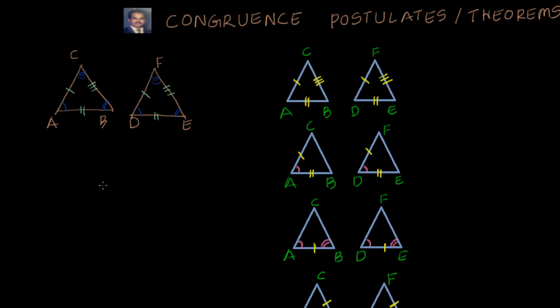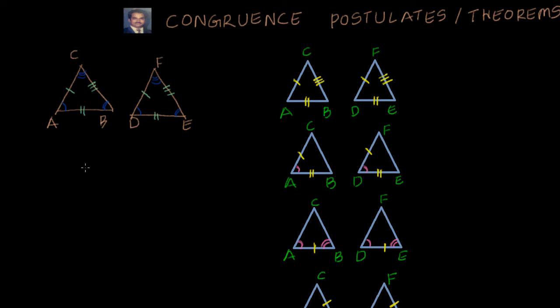Okay. Now in this video we will look into the congruence postulates or the theorems. Why exactly do we need these postulates? See, suppose you have a problem where you have the information only partially. You don't have the information that all the sides and all the angles are equal. You can say that these two triangles are congruent only when all the corresponding angles and all the sides are equal. But sometimes you may not have all the information.